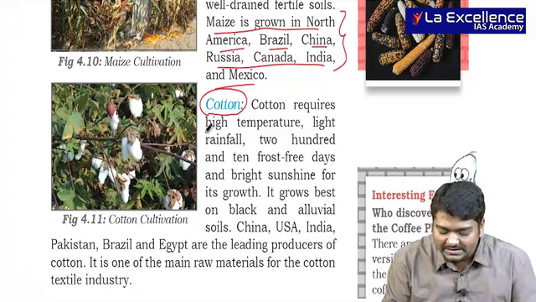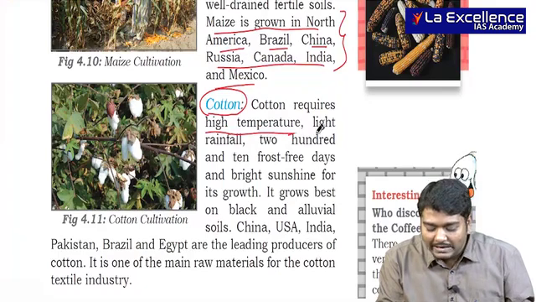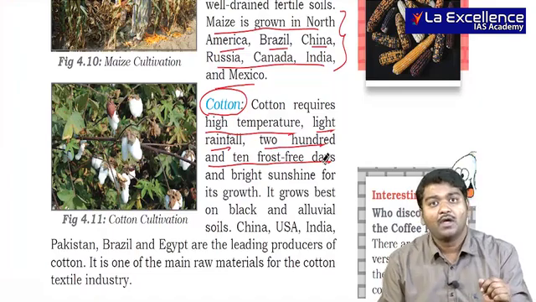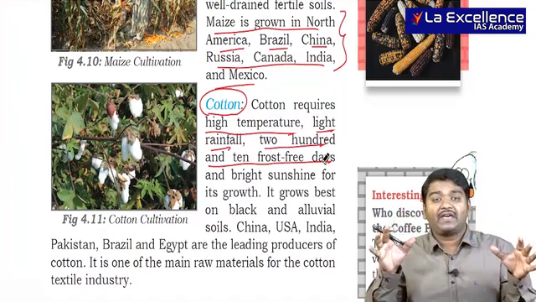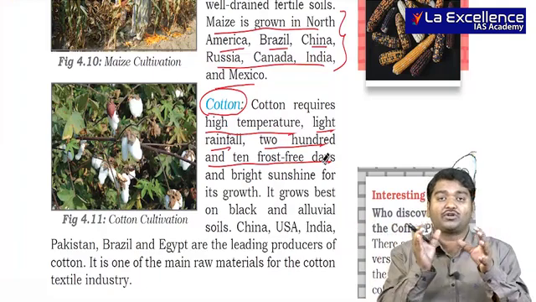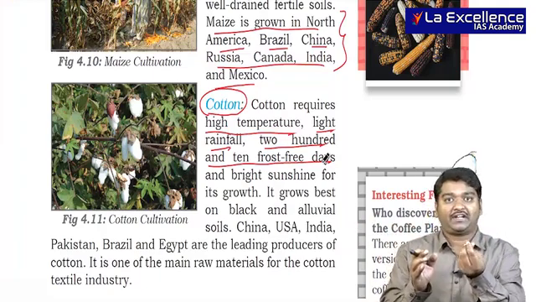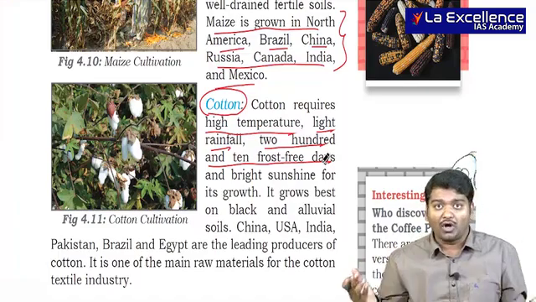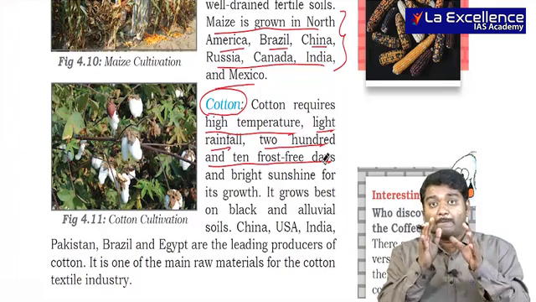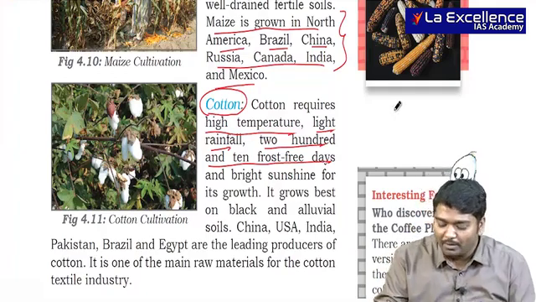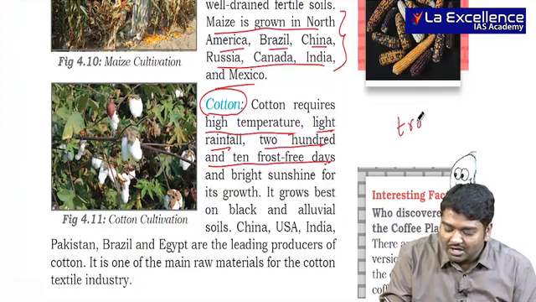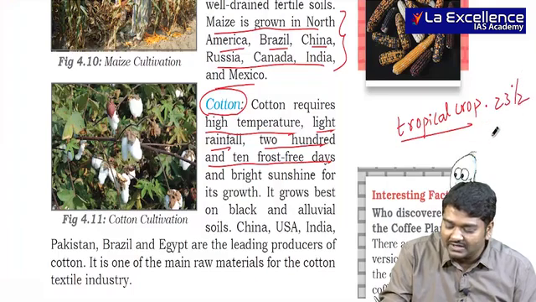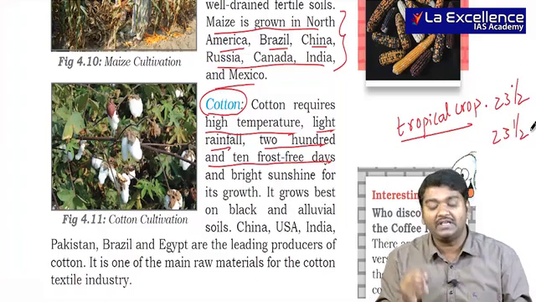So cotton requires high temperature, light rainfall and 210 frost-free days. That is, moisture content should not be there in the atmosphere wherever cotton is growing, because the cotton becomes wet and the fiber in the cotton will not be proper for clothes and all. So if you need to have best quality cotton, then the first important thing is it needs high temperature. So can I say it is a tropical crop? That is, it will be present in between 23.5 degree north to 23.5 degree south.